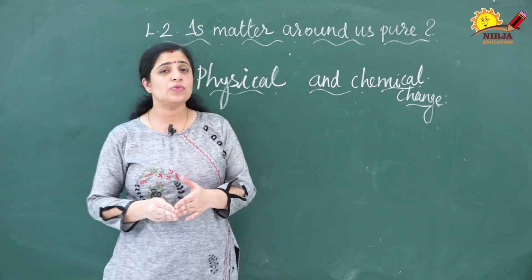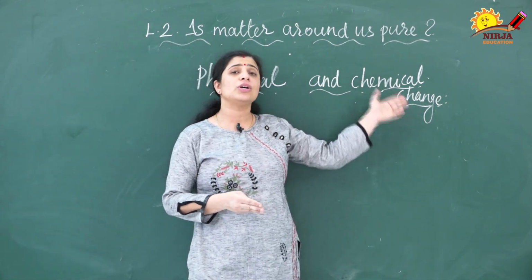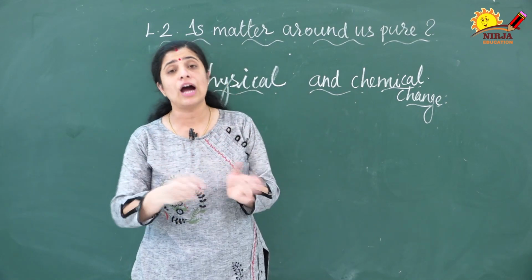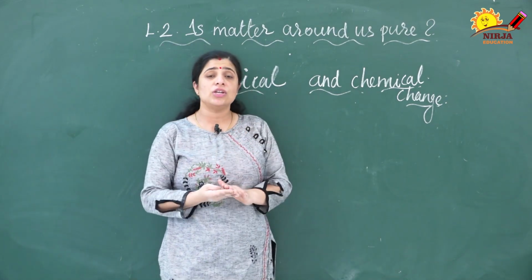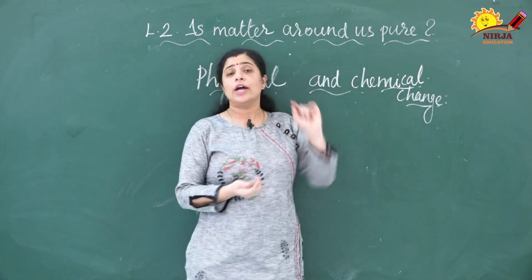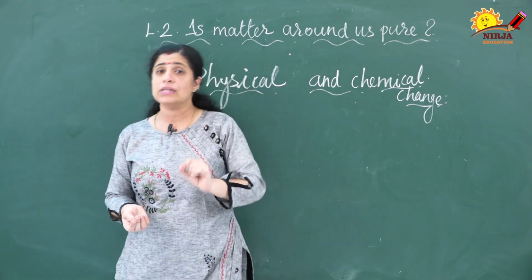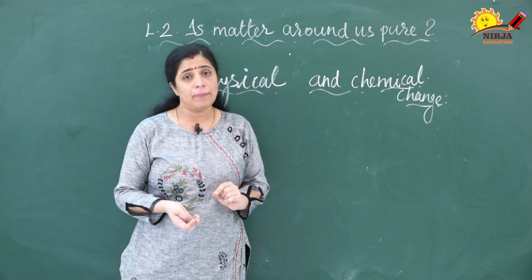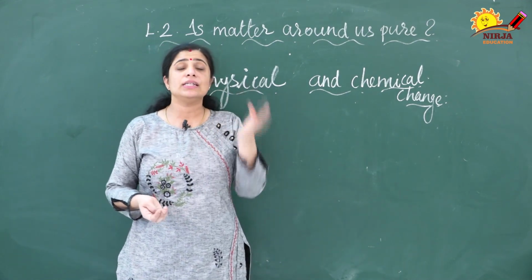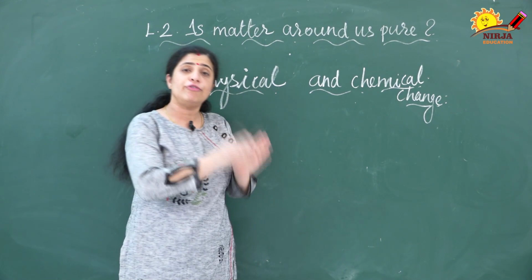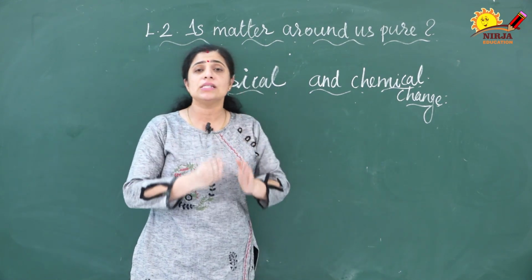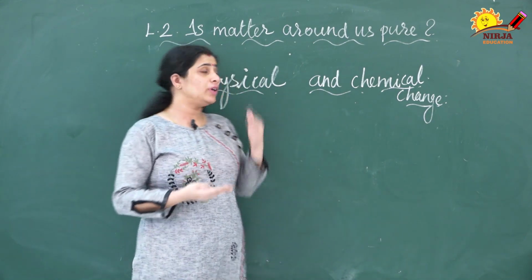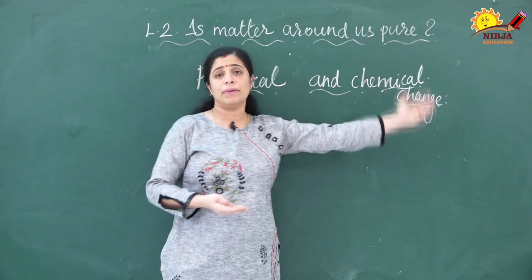And when we are talking about chemical change, the chemical nature is changing. We are getting entirely different things after this change. Such change is known as chemical change. I told you that tearing of a paper is a physical change, but when we are discussing the burning of paper, we are getting ash. It has all the properties different from the paper. So that is an example of chemical change. That is the difference between physical change and chemical change.